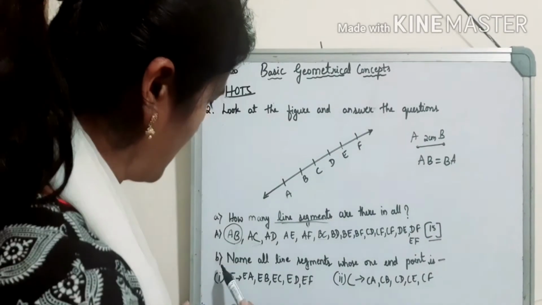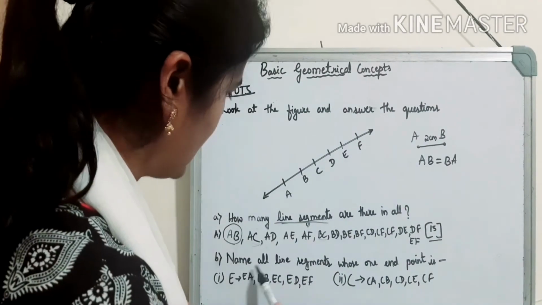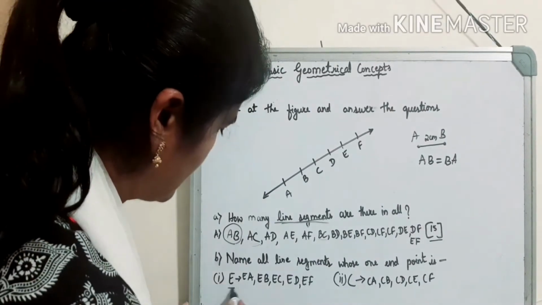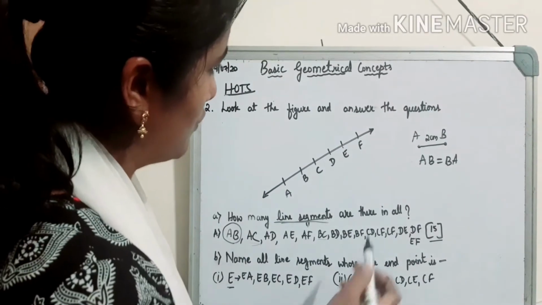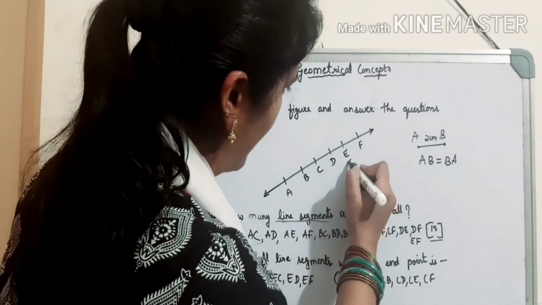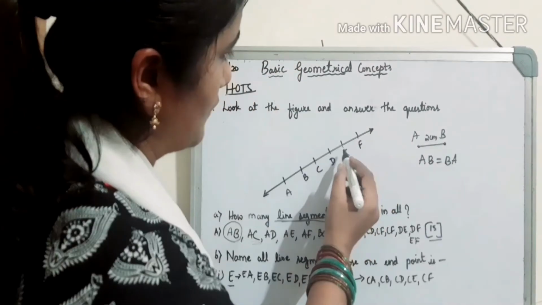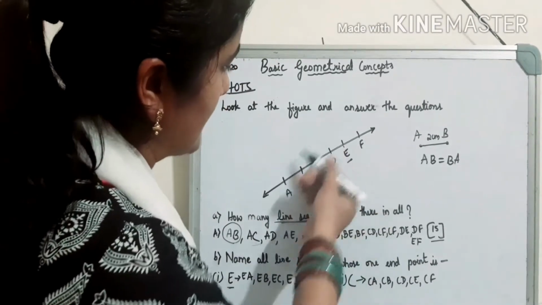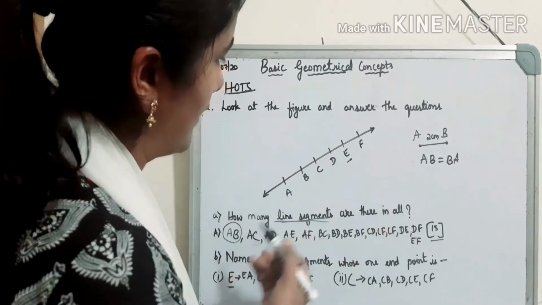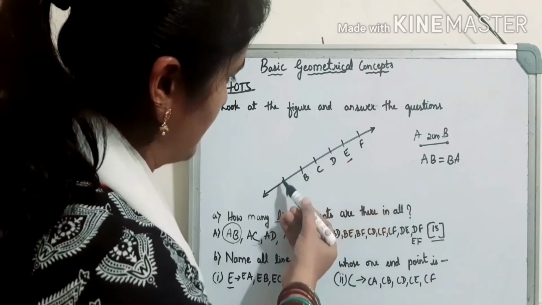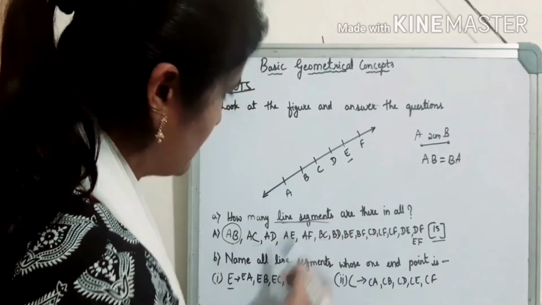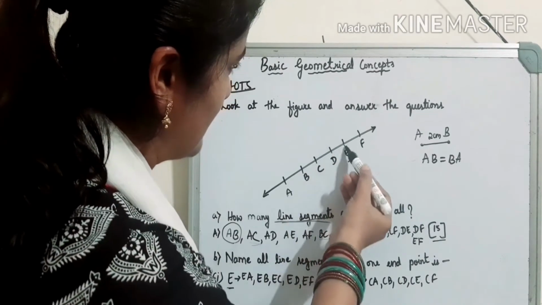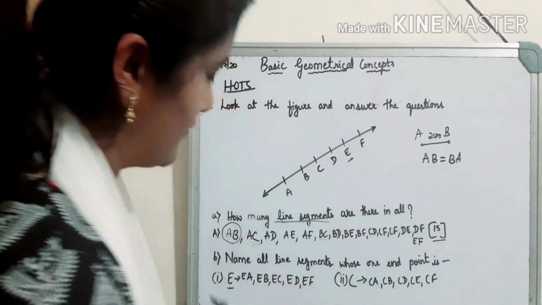Then you have question number B. Name all line segments whose one end point is E. Children, again you have to consider point E and we have to come alphabetically. Let us write it in alphabetical order. So the first line segment will be EA, then EB, EC, ED and the last one is EF.